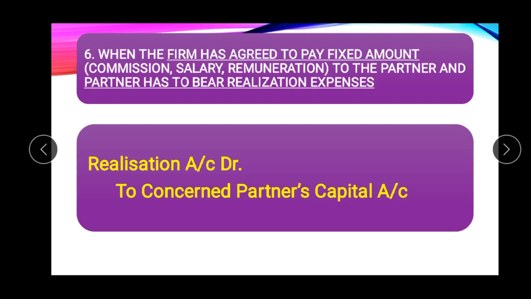So here realization account should be debited to the concerned partner's capital account, because it is an expense. Here the realization expenses may be taken as, suppose, rupees 6,000, and the salary fixed by the firm is 5,000. So the journal entry will be passed only for the amount fixed by the firm, that is rupees 5,000. Realization account should be debited with 5,000 to the concerned partner's capital account, which is credited for rupees 5,000, whether the actual expenses are more or less than this fixed remuneration.